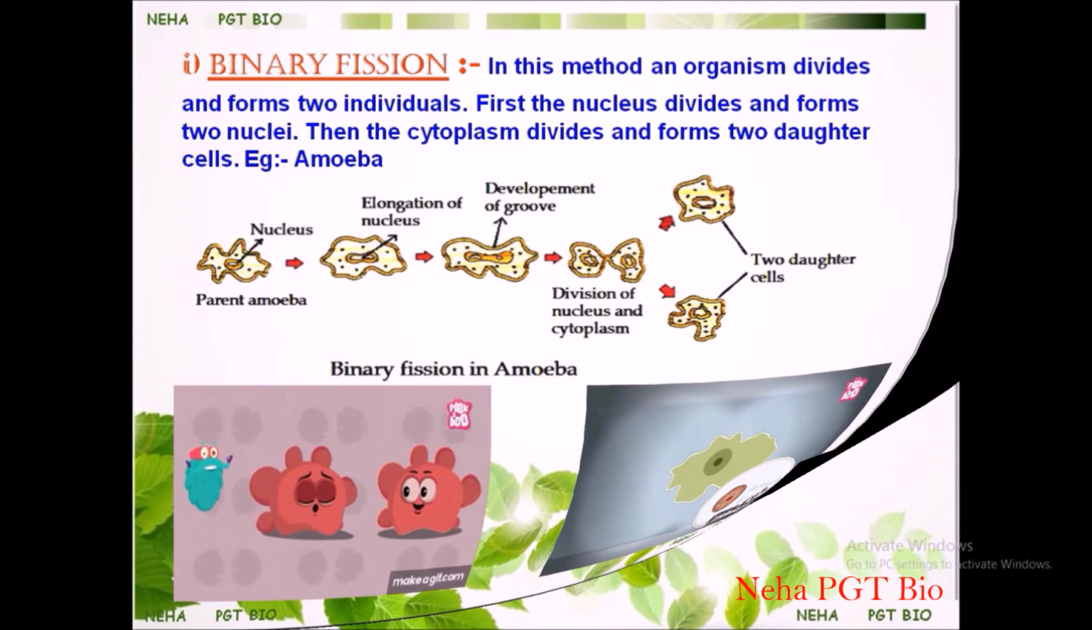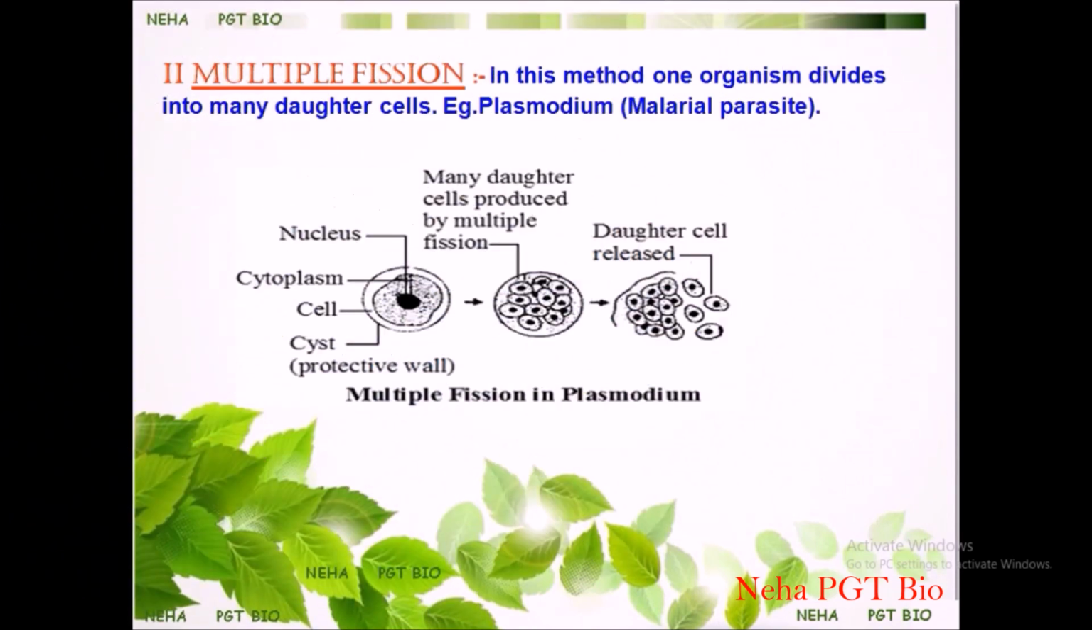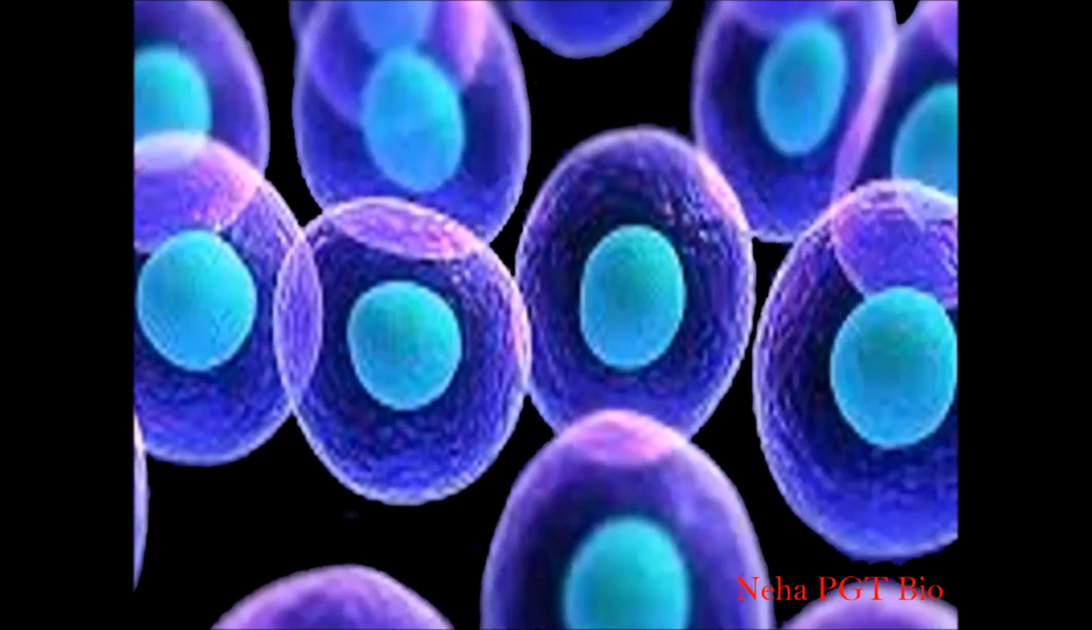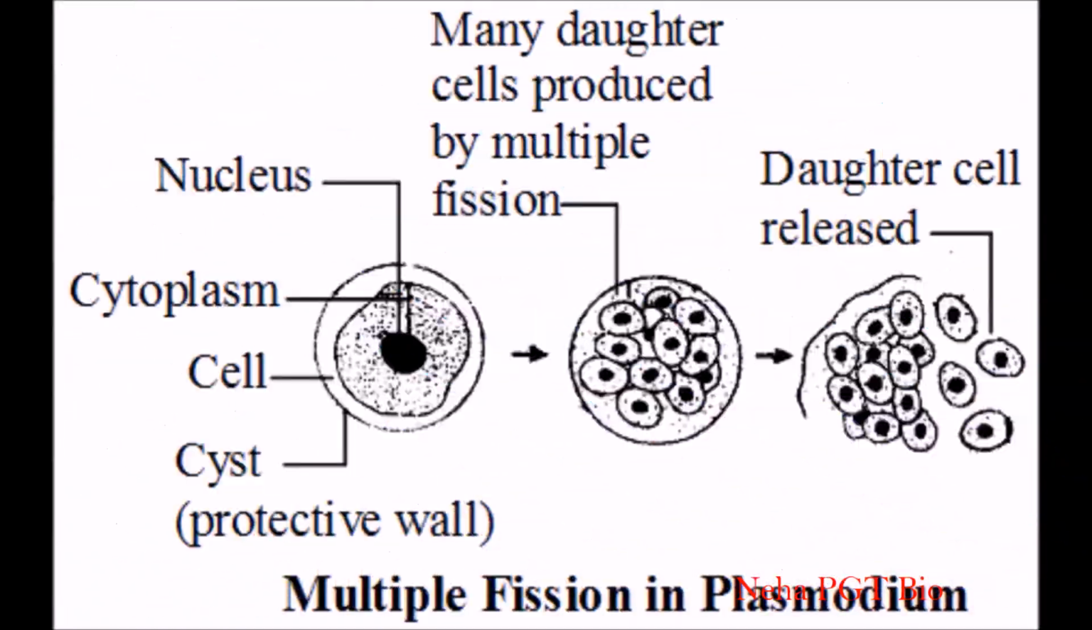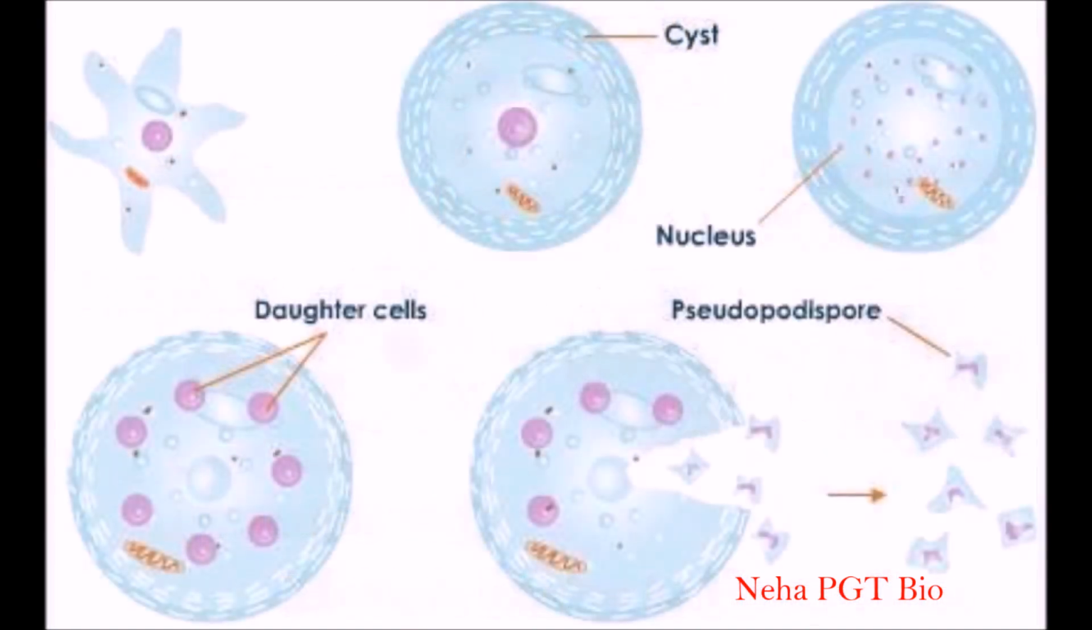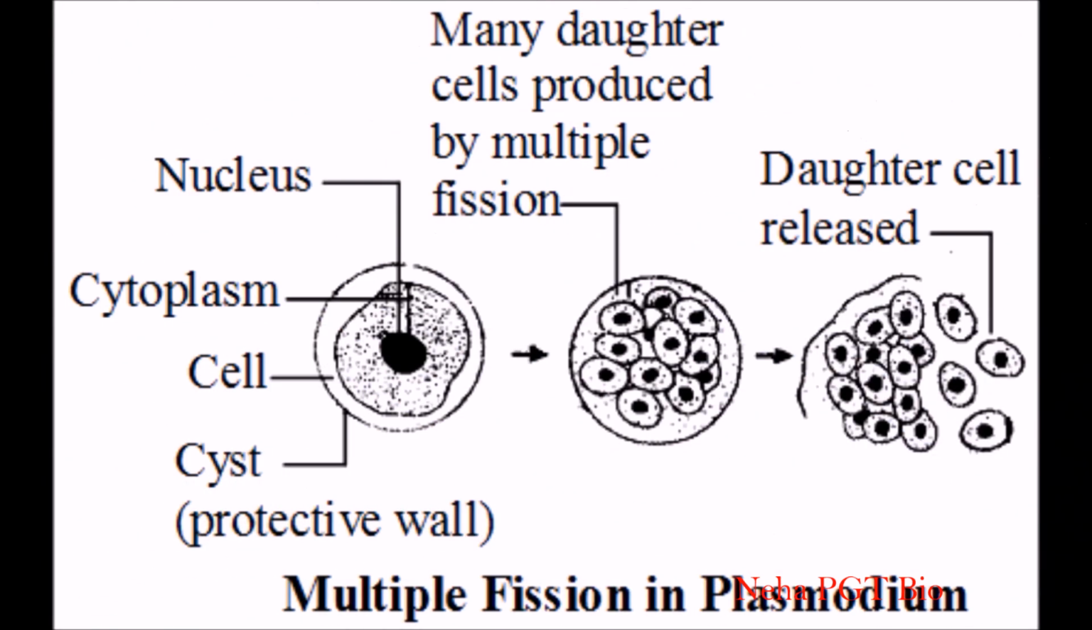After binary fission, let's talk about multiple fission. Here, one parent cell undergoes fission, that is division, to form many daughter cells. For example, Plasmodium or amoeba. Let's take the example of Plasmodium first. The parent cell first undergoes nuclear division repeatedly.